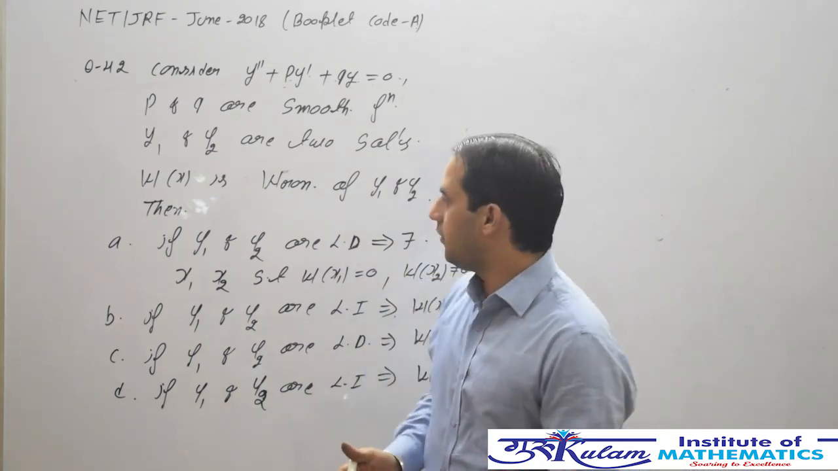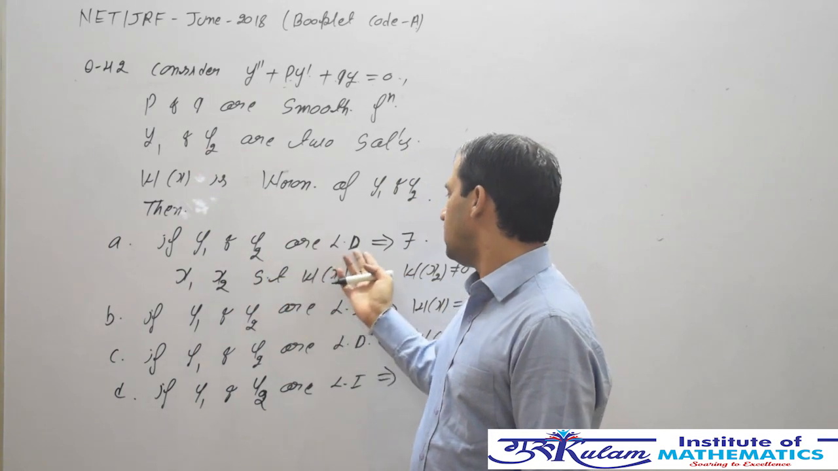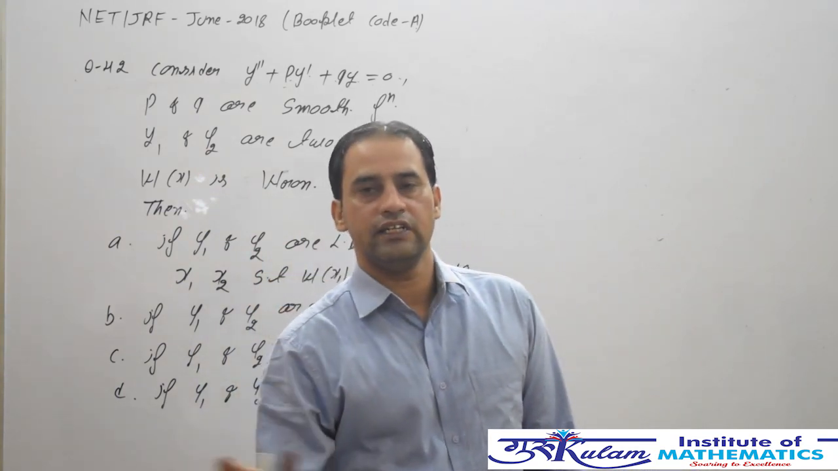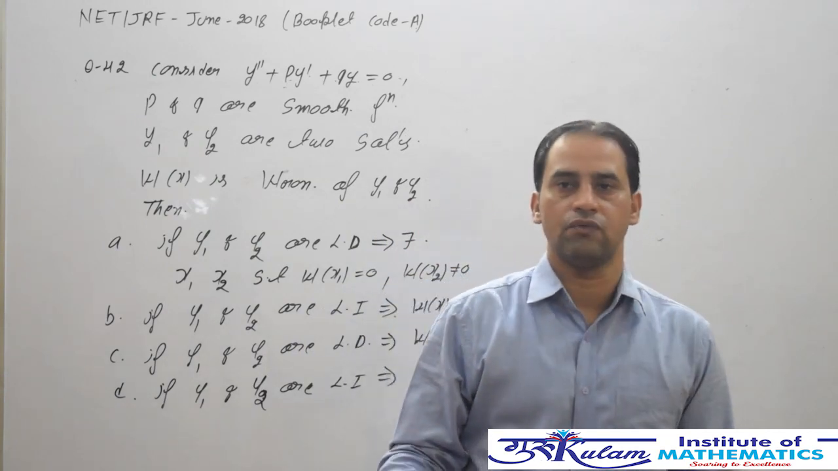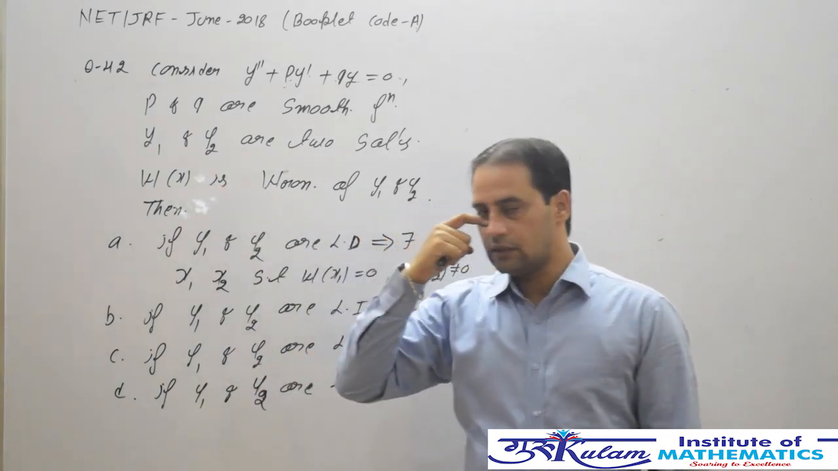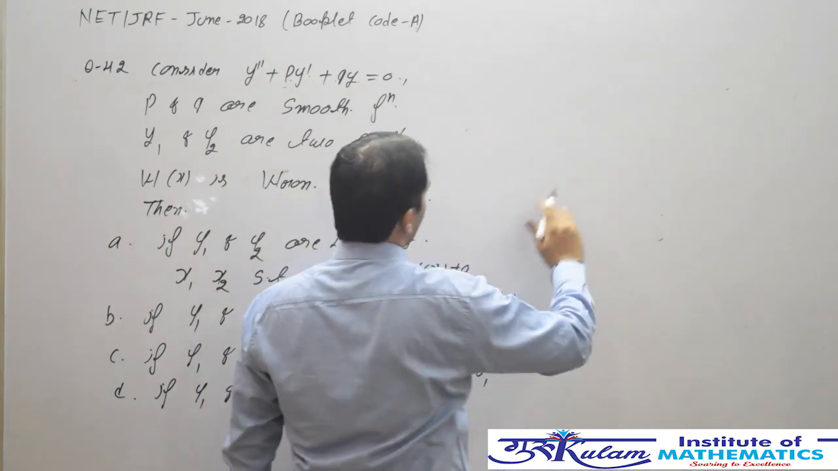So we have to identify whether this Wronskian is 0 for y1, y2 when they are LD or LI. So this is the question. Based on linear dependency or independency of the solutions, we have to identify whether the given Wronskian is 0 or non-zero. So we have a theorem.